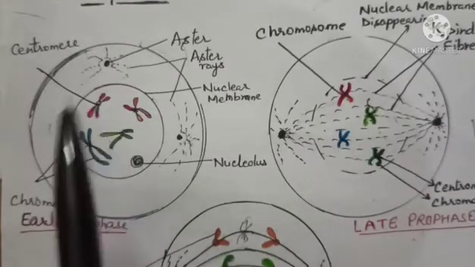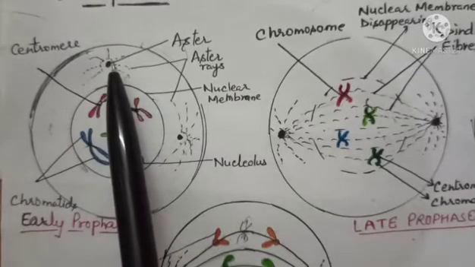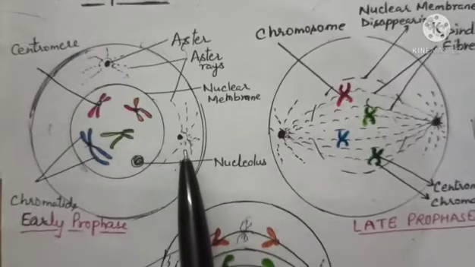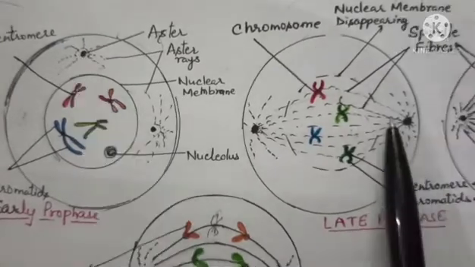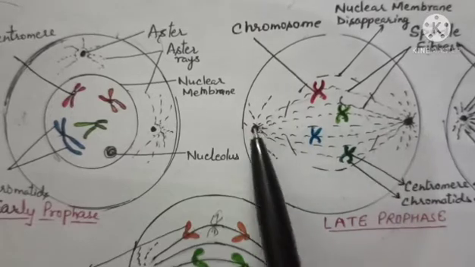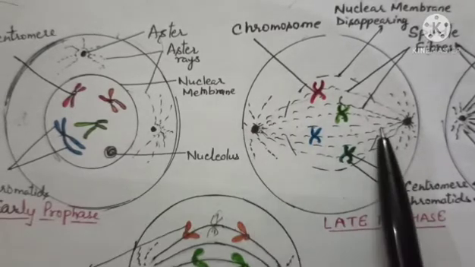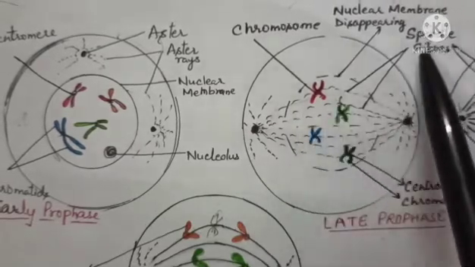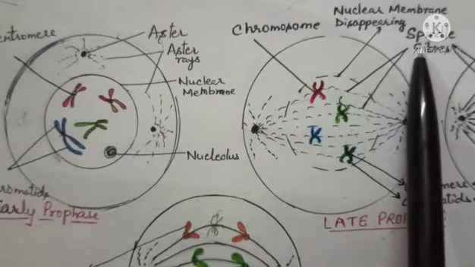This is your early prophase, where asters are formed and they start moving towards the opposite poles. Now between the two asters very fine thread-like structures develop, called spindle fibers.